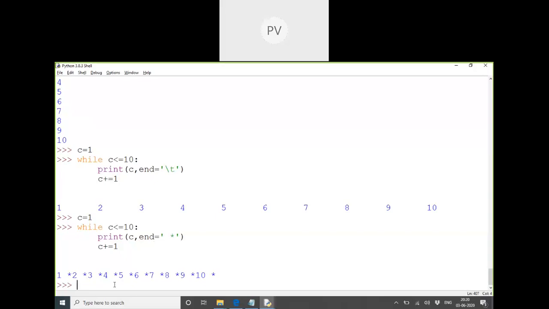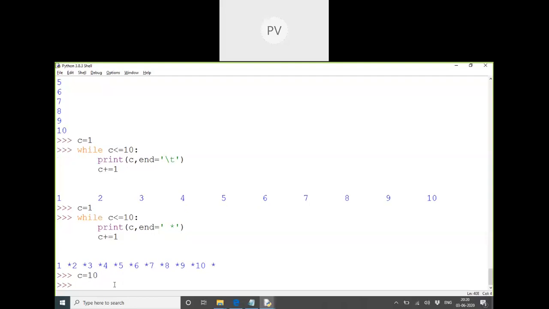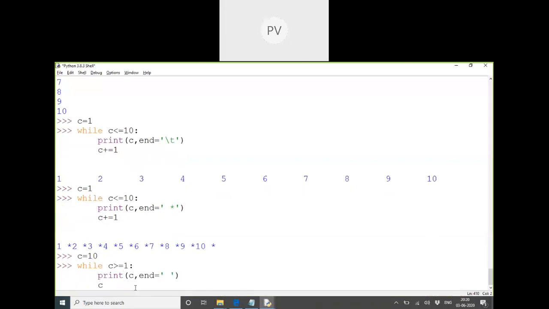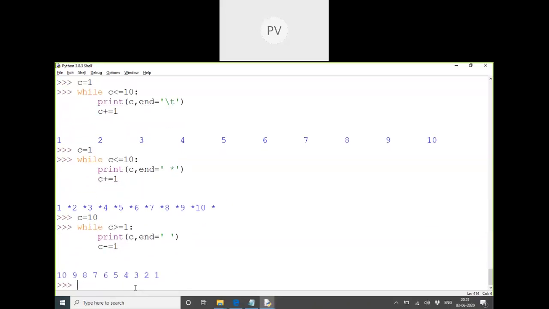Now if I want to print 10 to 1, definitely I want to start from which number? 10. As long as my count number is more than or equal to 1. So I should go in reverse order now, 10 till which number? 1. So let me print that number and end should be changed with a space. I'll just give a space. And C should be reduced by C minus equals 1. Reducing, I cannot go plus 1.